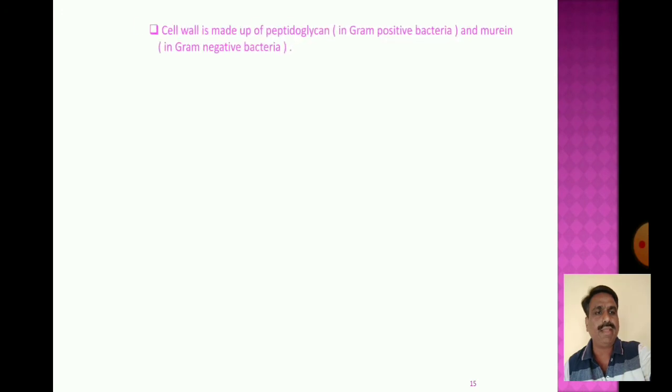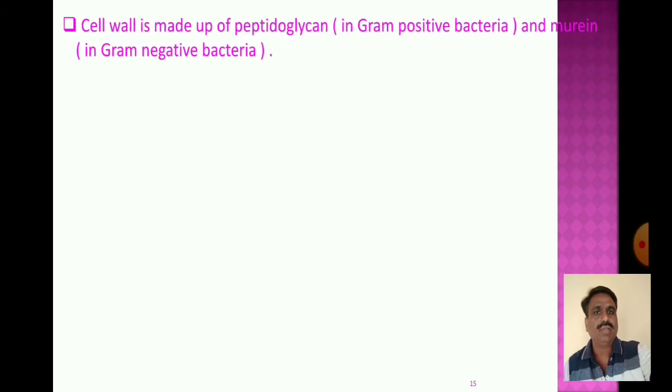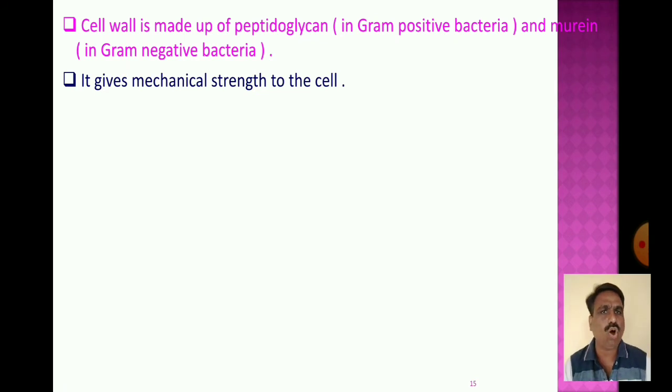Now, the cell wall is made up of peptidoglycan in gram positive bacteria and murein in gram negative bacteria. It gives mechanical strength to the cell. The cell wall is providing the mechanical strength to the cell.